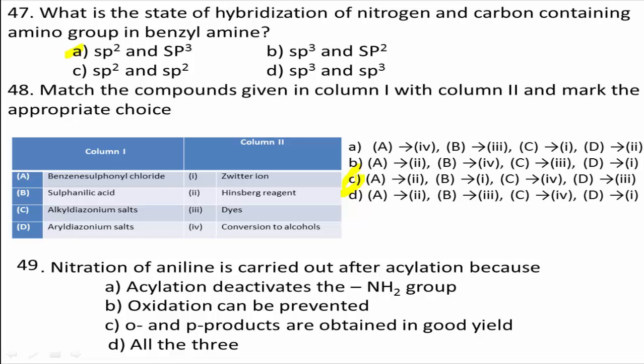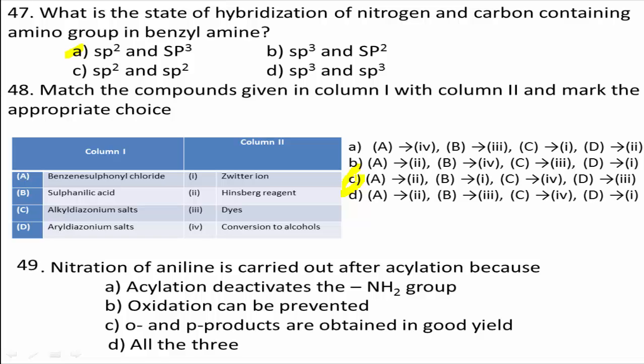Next question number 49. Nitration of aniline is carried out after acylation because. Option A, acylation deactivates the NH2 group. Option B, oxidation can be prevented.